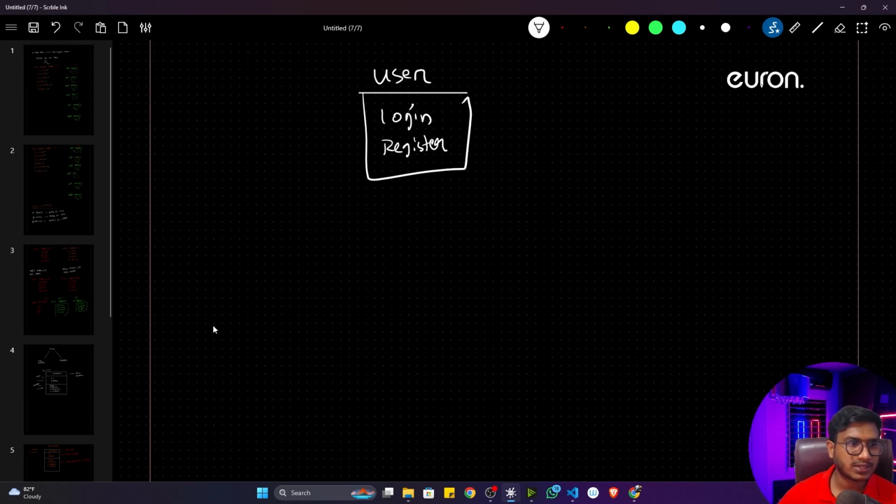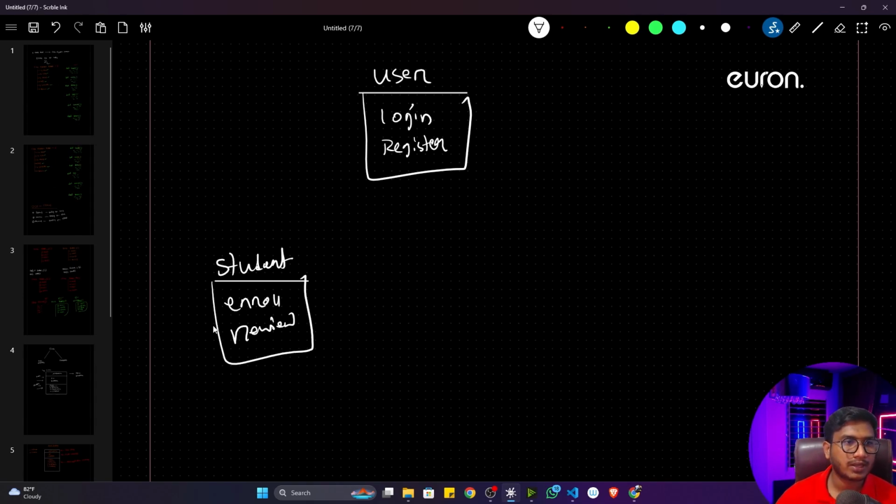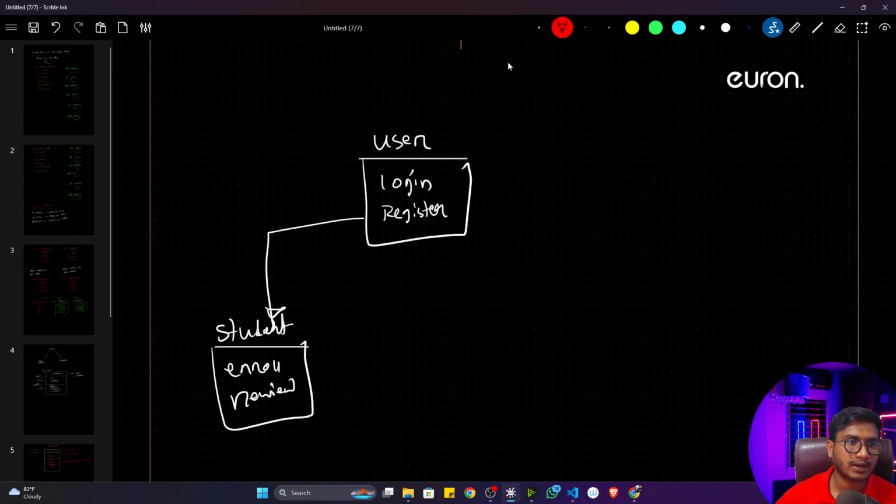Next, you can create your student class, and inside it a student can enroll and a student can review. I don't need login and register here because I already created the user class. Now I have to perform the inheritance operation. That means I will inherit the user class into this student class, because whatever properties the user has, the student can also access. Like I told you, if your father has some property, you can also access it. This is your parent class, and this is the child class. I hope it is clear.